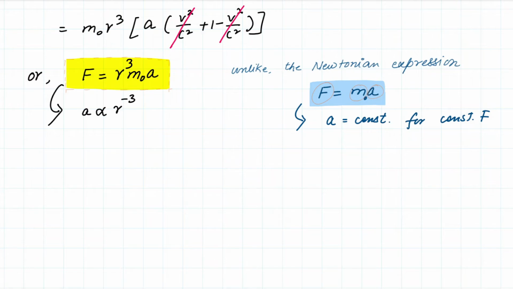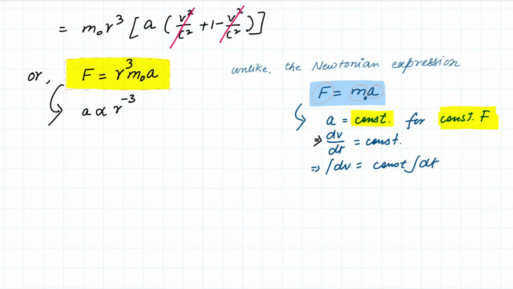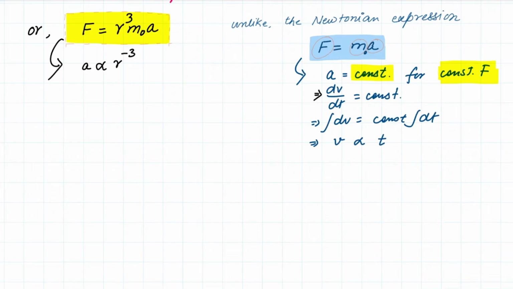Now we can draw that graph by just looking at this particular expression. If we provide a constant force to a unit mass, then the acceleration is also going to be constant. That means the rate at which the velocity changes, dv upon dt, is also going to be a constant, which simply means that dv is equal to a constant multiplied by dt, and if we integrate both sides, I simply get that velocity is directly proportional to time. That means as time goes on, when we constantly give a constant force to an object, the velocity also constantly increases.